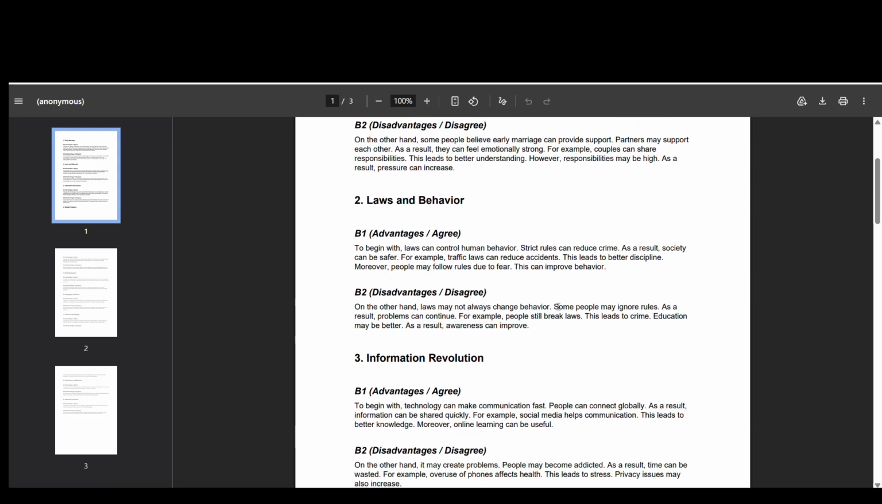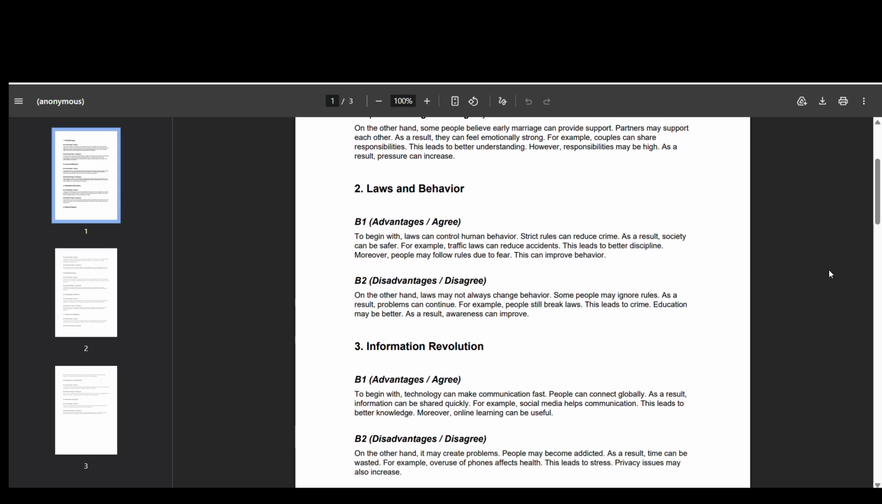Strict rules can reduce crime. As a result, society can be safer if we have very good laws, like very strict laws. For example, traffic law can reduce accidents. This leads to better discipline. Moreover, people may follow rules due to fear. Of course, they fear, that's why they are scared. This can improve behavior as well.